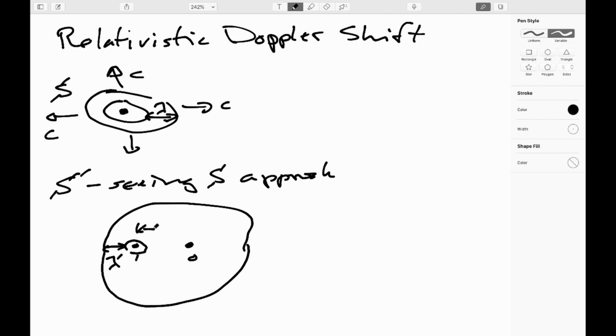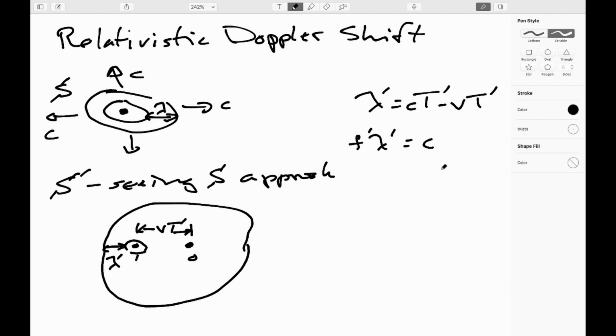This distance here would be v times the period of the waves, the dilated period of the waves. I'm calling that t prime at the moment. So we can work out that lambda prime would be c t prime minus v t prime, and we know that f prime lambda prime would have to equal c.